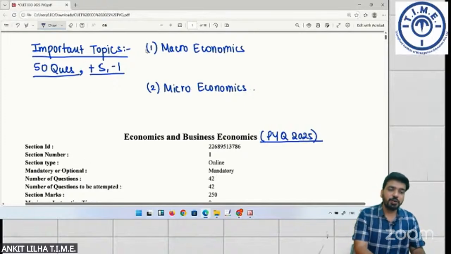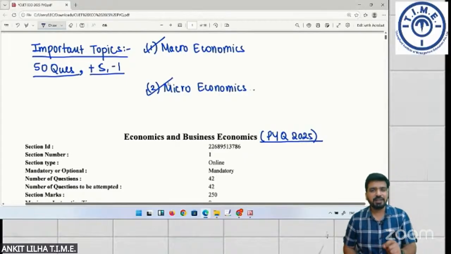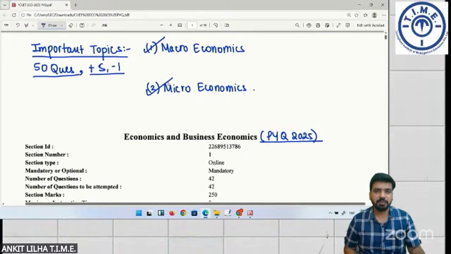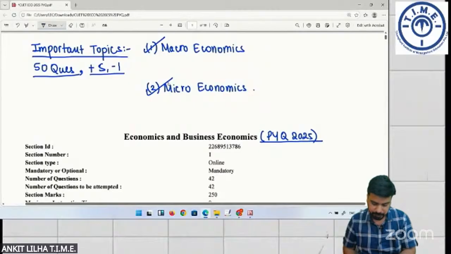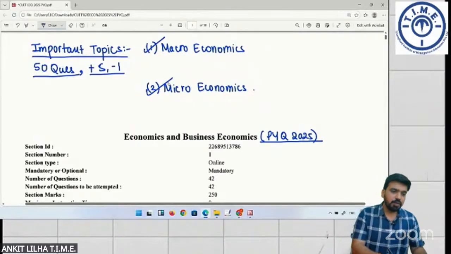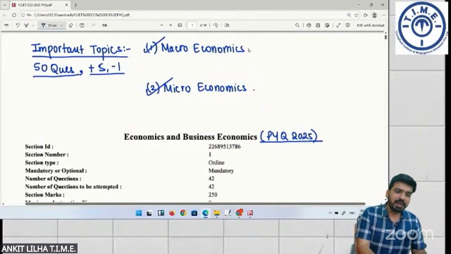Now, for doing well in these papers, it is very necessary that you practice as many MCQs as possible. We will be solving many MCQs with you in our sessions too. But today specifically I'll be discussing the paper of 2025, so you have an idea of what kind of questions can be asked. So let me highlight the important topics of macroeconomics and microeconomics.